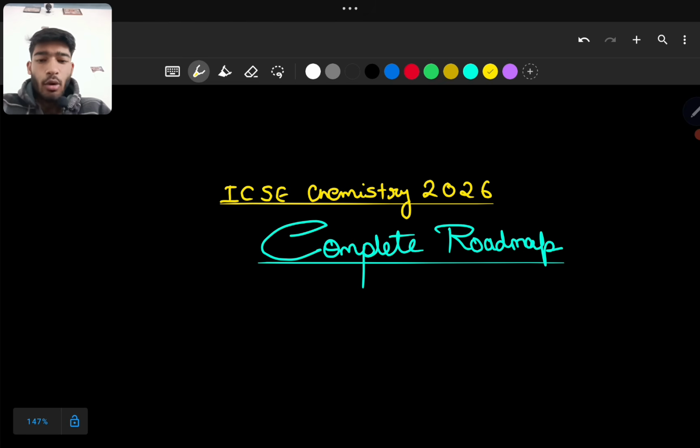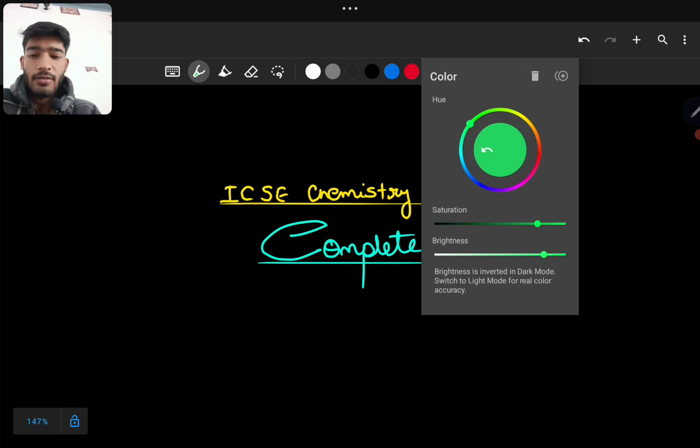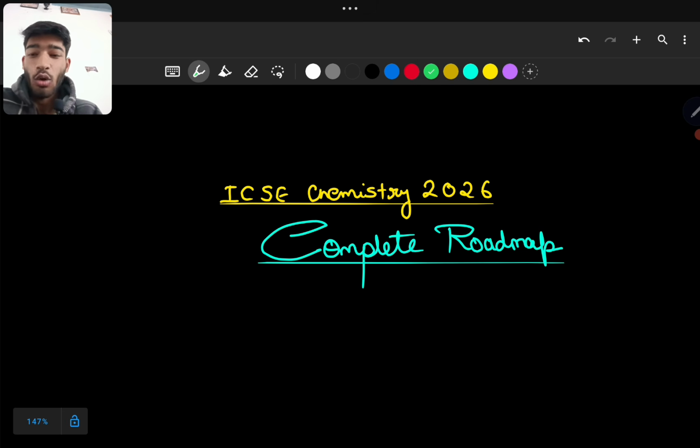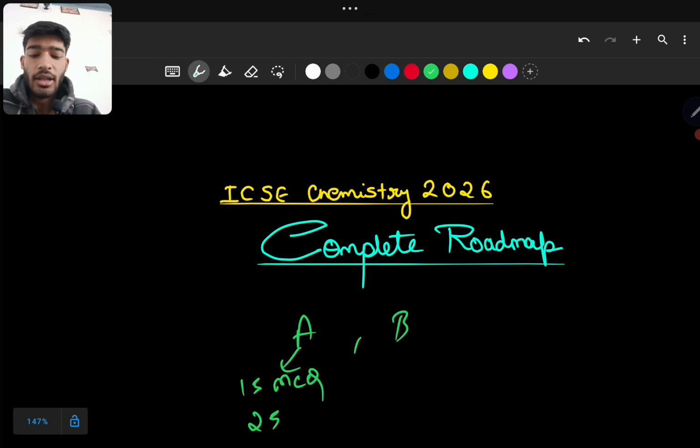So now let's come to the ICSE Chemistry 2026 paper complete roadmap. As you know, the paper is divided into two sections, which is part of the overall science paper: section A and section B. In section A, you have 15 MCQ questions, and then 25 marks.